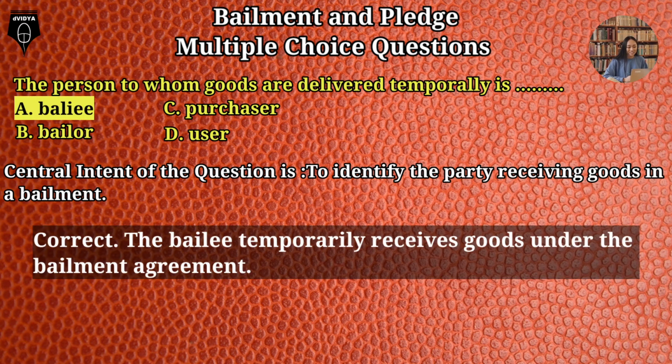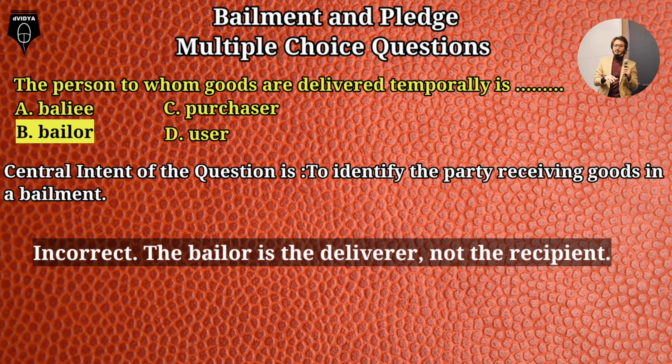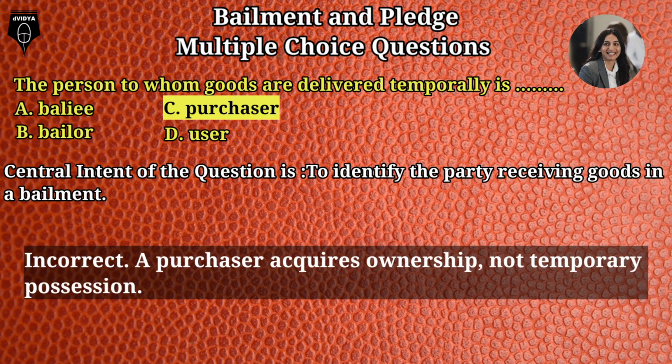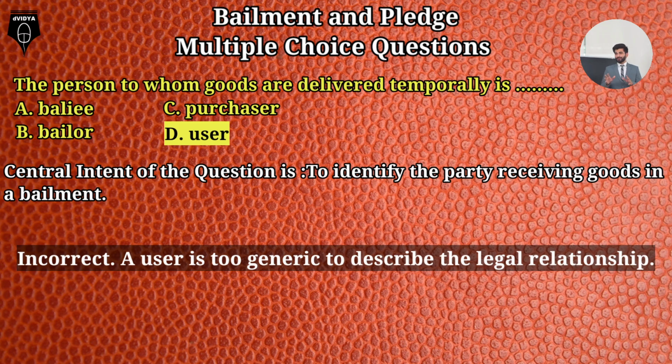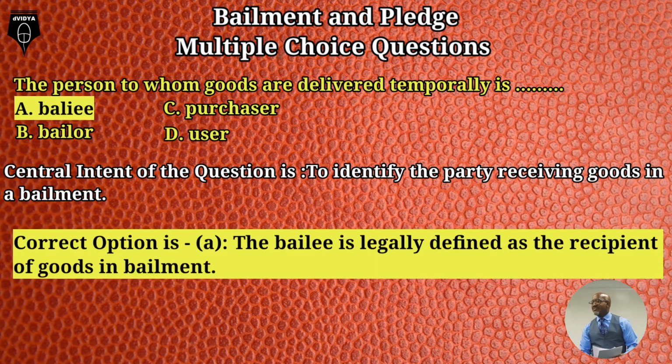Option A, bailee, correct. The bailee temporarily receives goods under the bailment agreement. Option B. Bailor. Incorrect. The bailor is the deliverer, not the recipient. Option C, purchaser, incorrect. A purchaser acquires ownership, not temporary possession. Option D, user, incorrect. A user is a generic term that does not describe the legal relationship. Correct option is A. The bailee is legally defined as the recipient of goods in bailment.